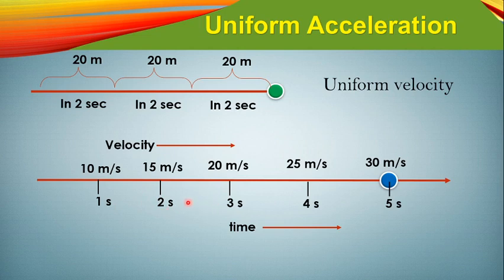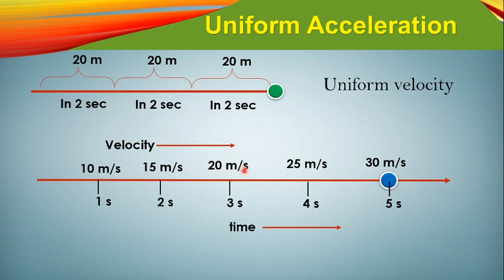Here also same thing, 15 meter per second to 20 meter per second. That means the velocity of this body has changed 5 meter per second in 1 second, because this one is time, so the time interval would be 1 second only. So in 1 second the velocity of this body has changed 5 meter per second only.